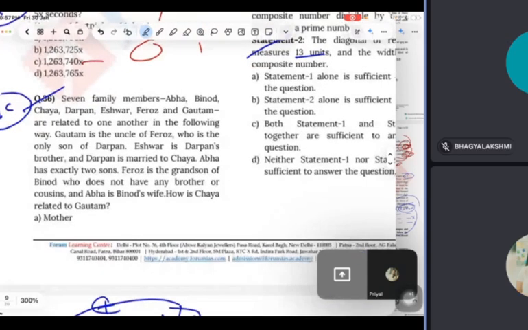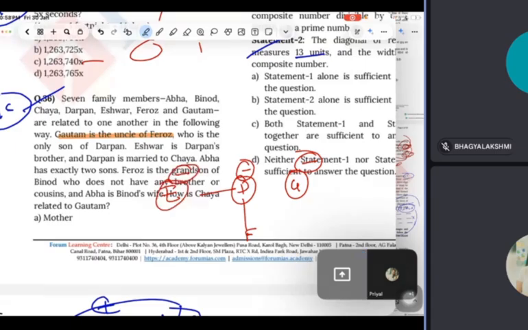See, guys, start from here. Gautam is the uncle of Firoz. So let's say this is Firoz, and uncle is this, Gautam. And since he's uncle, he's a male. Firoz is the only son of Darpan. It means that Darpan is the father of Firoz. Ishwar is Darpan's brother. Okay, no problem. And Darpan is married to Chaya. So wife of Darpan, this is Chaya.